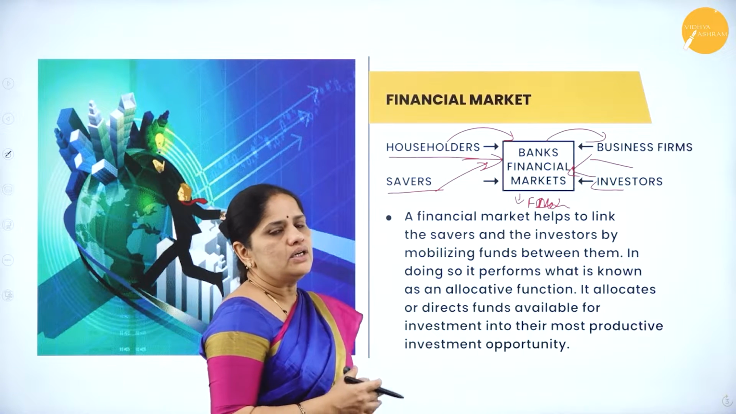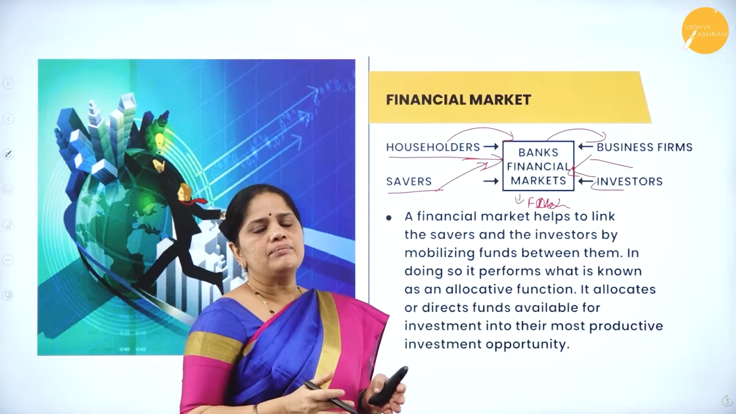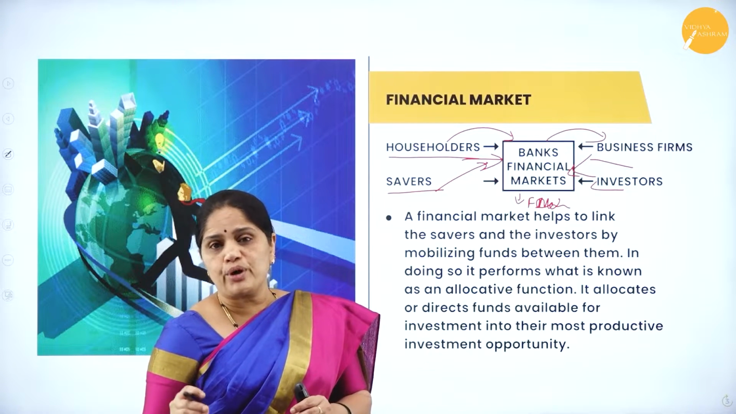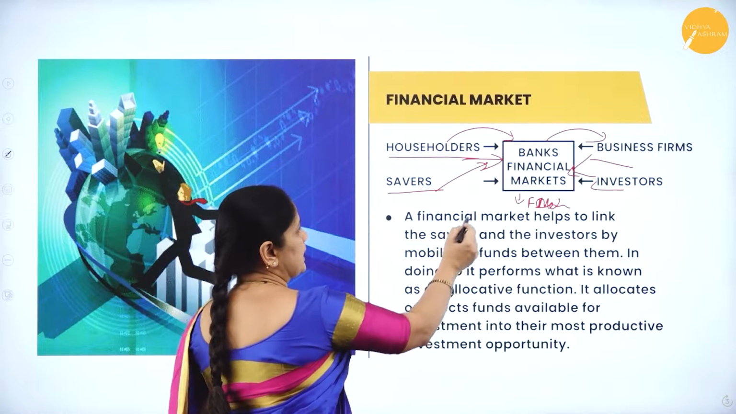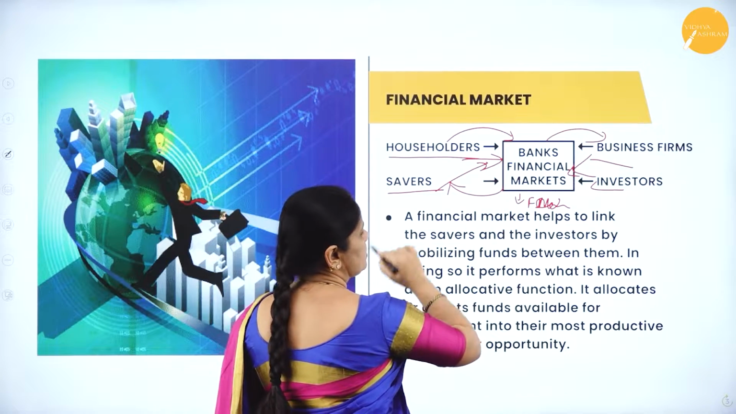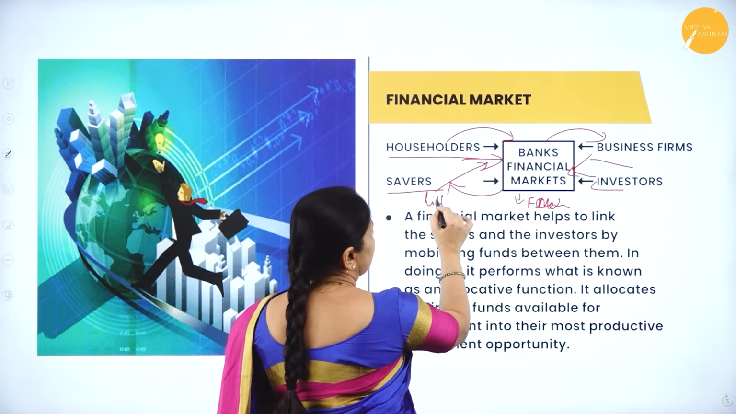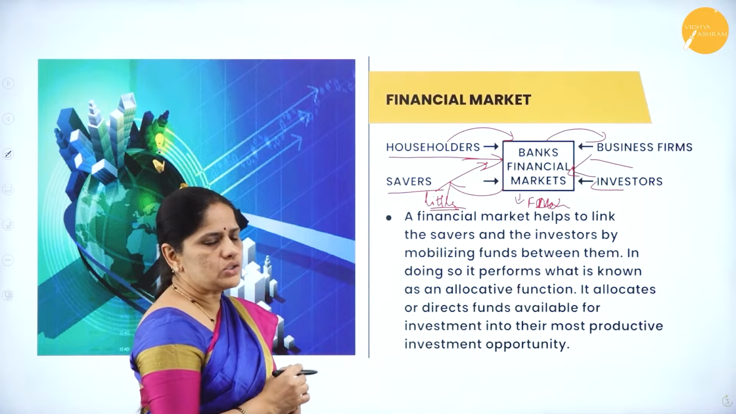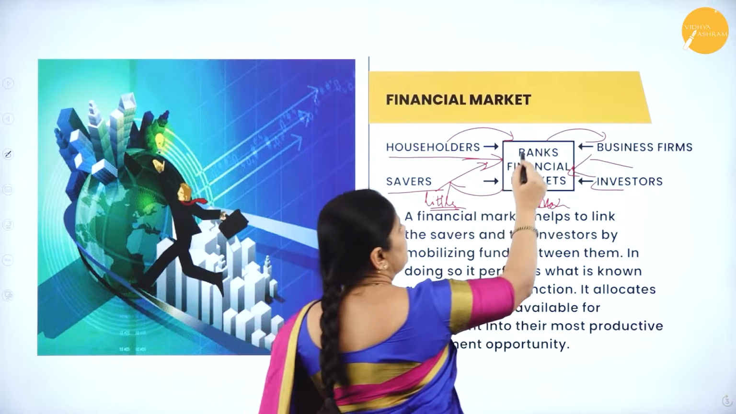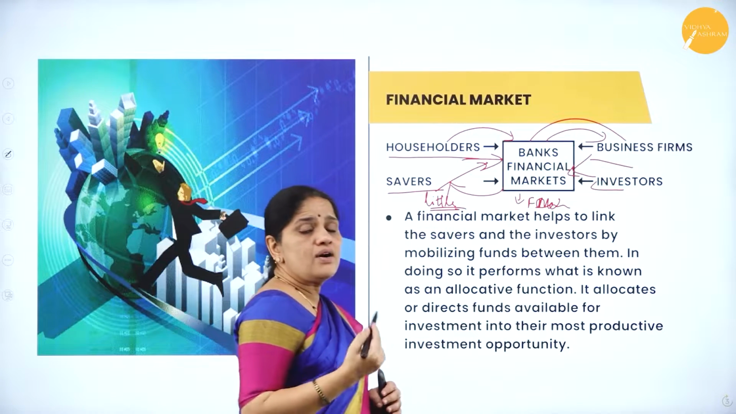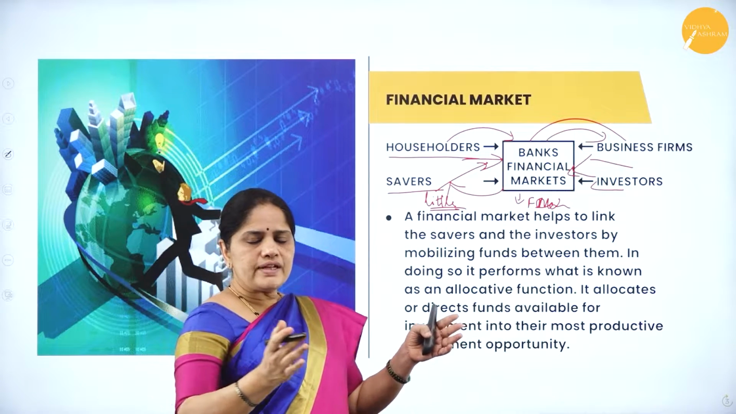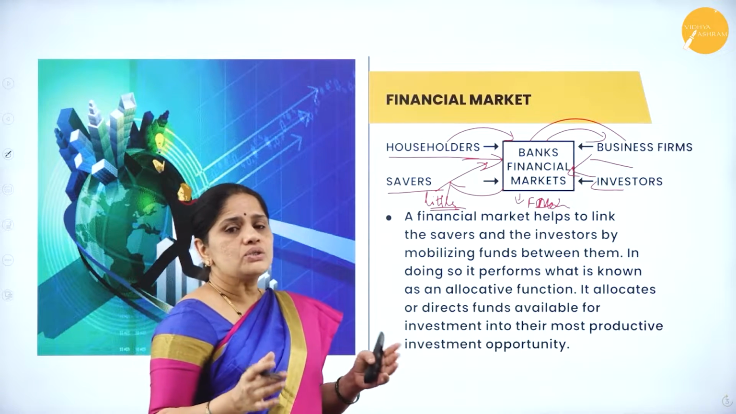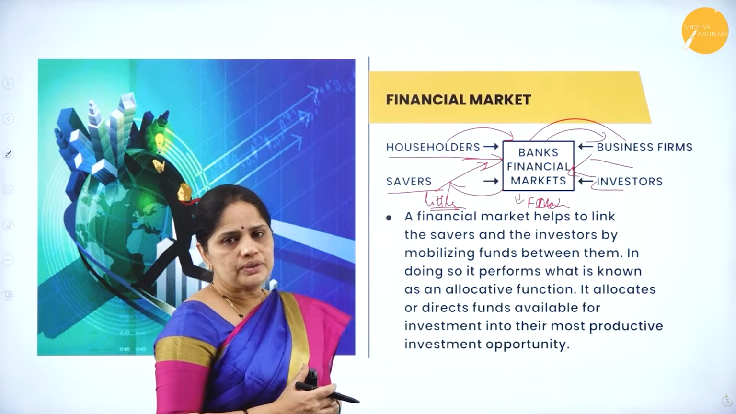In this way, the banks are able to see that they are putting the money into proper and productive use. Whatever interest they give to the savers or the householders will be very little. So, a small percentage of interest will be given to the householders and savers, whereas they will lend to the business firms at a very high rate. The difference between the interest rate which they pay and the rate at which they lend will be the profit to the banks.